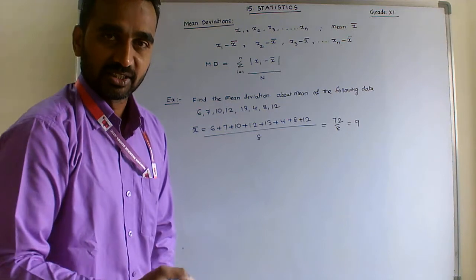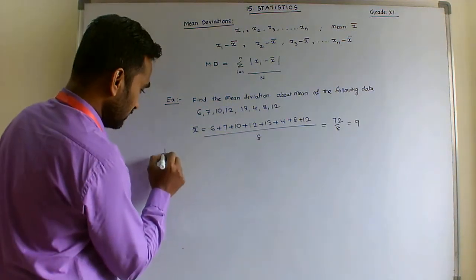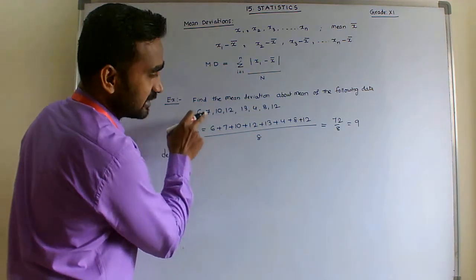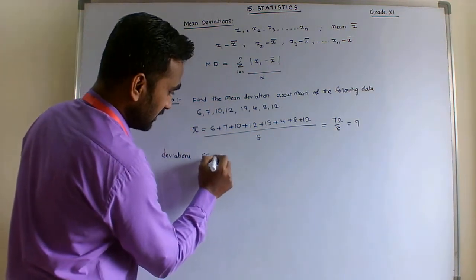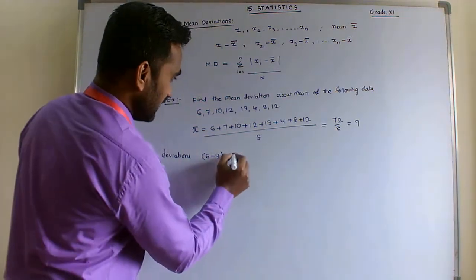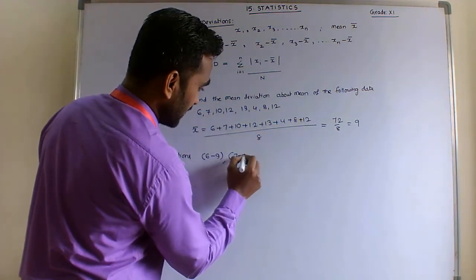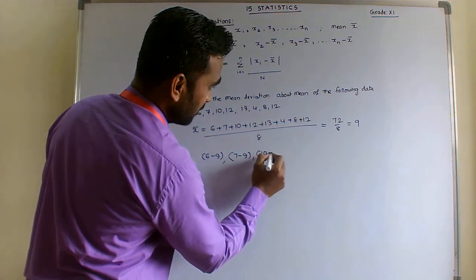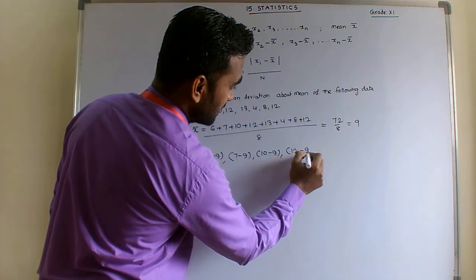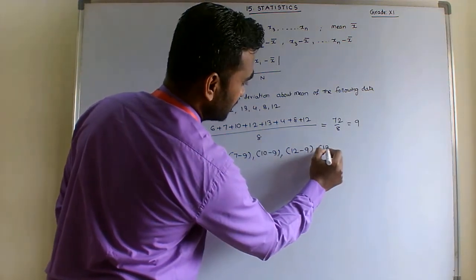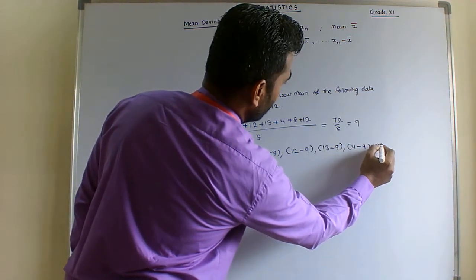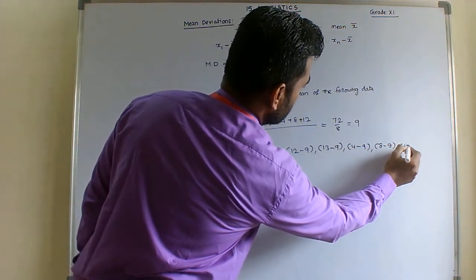Now their deviations, x minus x bar, are: 6 minus 9, 7 minus 9, 10 minus 9, 12 minus 9, 13 minus 9, 4 minus 9, 8 minus 9, and 12 minus 9.